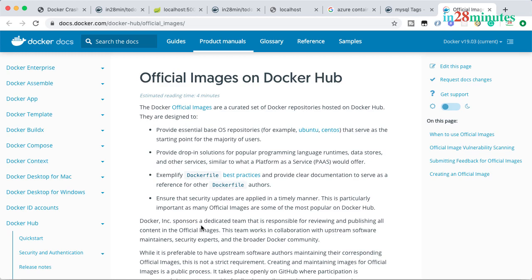Docker has a team which looks at these images, makes sure that they are meeting certain standards, and they publish all this content in the official images. So whenever you'd want to use an image for some software, let's say you'd want to use a MySQL image, or a Tomcat image, or a Java image, make sure that you're using an official image.